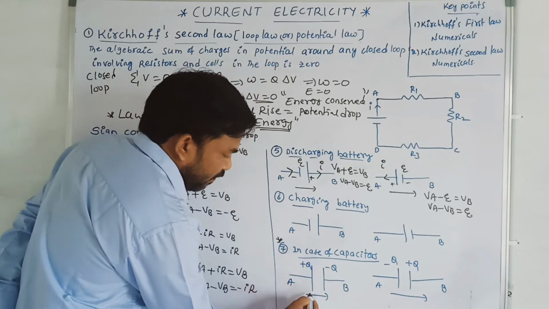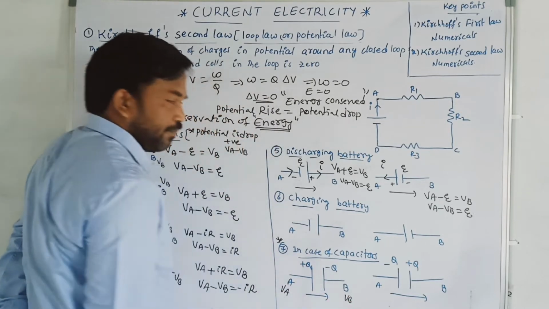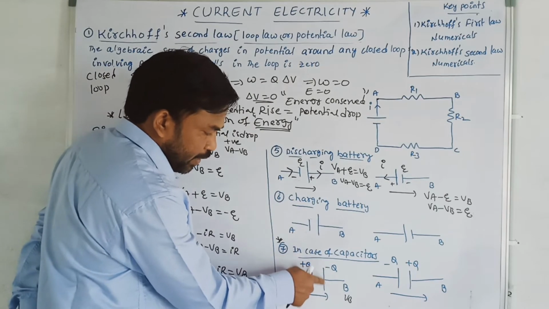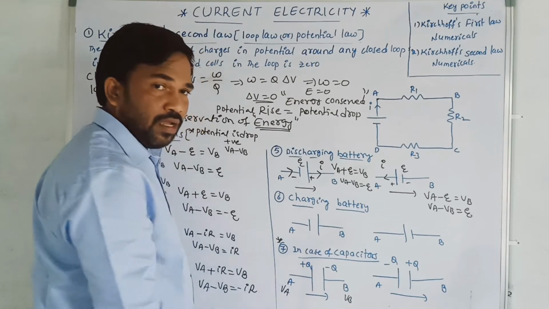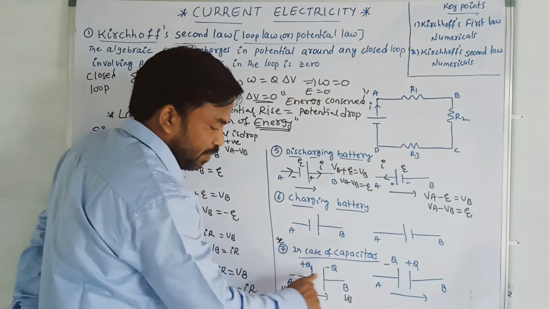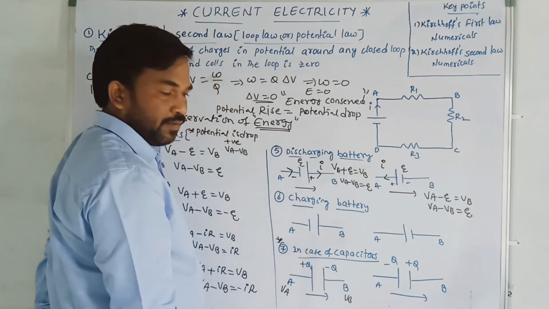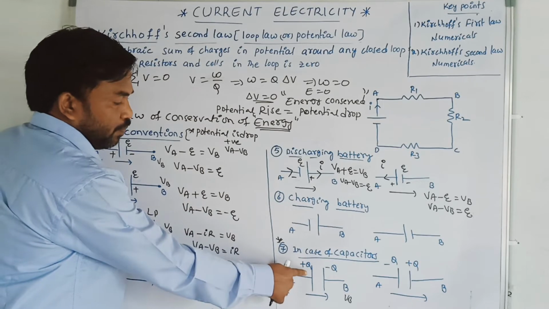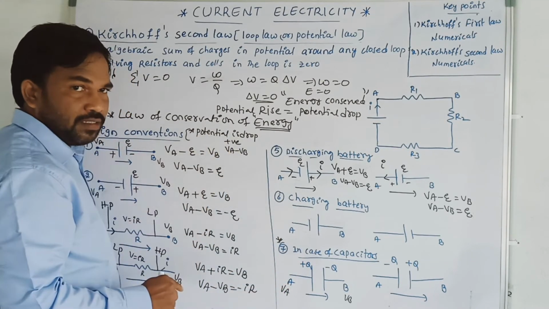Now I am moving from A to B. This is VA and this is VB. Observe, this is the positive plate of the capacitor and this is the negative plate of the capacitor, meaning here is higher potential and here is lower potential. I am moving from higher potential to lower potential, so there is a potential drop. Therefore, it should be taken as positive.